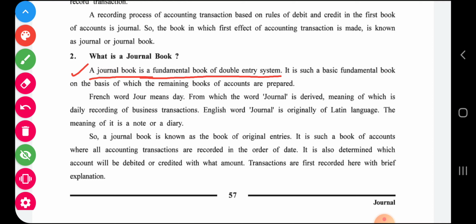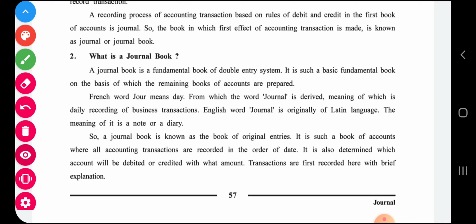It is such a basic fundamental book on the basis of which the remaining books of accounts are prepared. See, if you want to write accounts of any business, then journal is your first book. That doesn't mean only journal. There are other books also that we will study subsequently, that is ledger and subsidiary books, and those other books also we are going to learn. But first of all, transaction is recorded in journal.